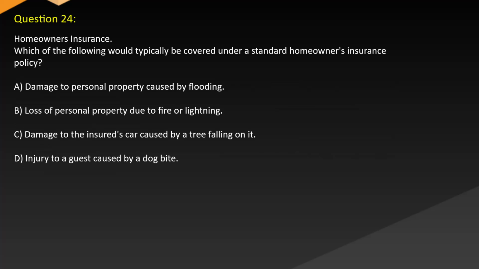Question 24. Homeowners insurance. Which of the following would typically be covered under a standard homeowners insurance policy? A. Damage to personal property caused by flooding. B. Loss of personal property due to fire or lightning. C. Damage to the insured's car caused by a tree falling on it. D. Injury to a guest caused by a dog bite.